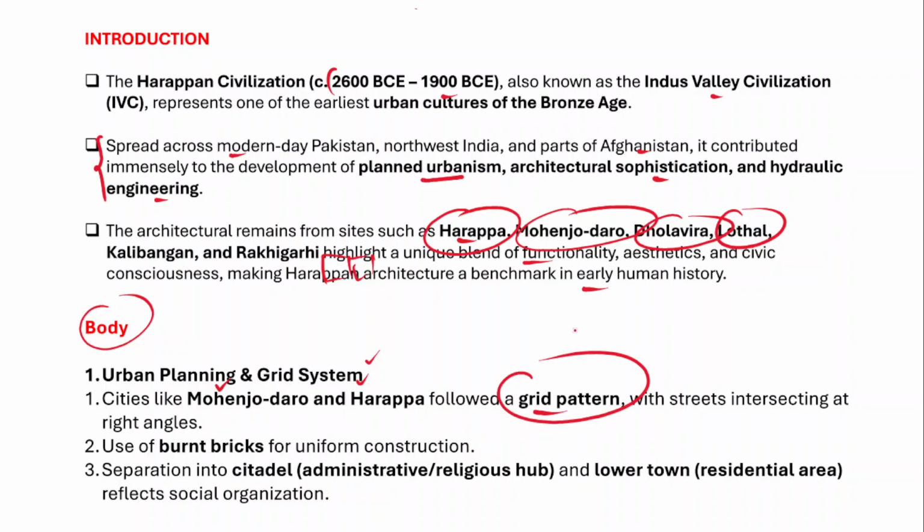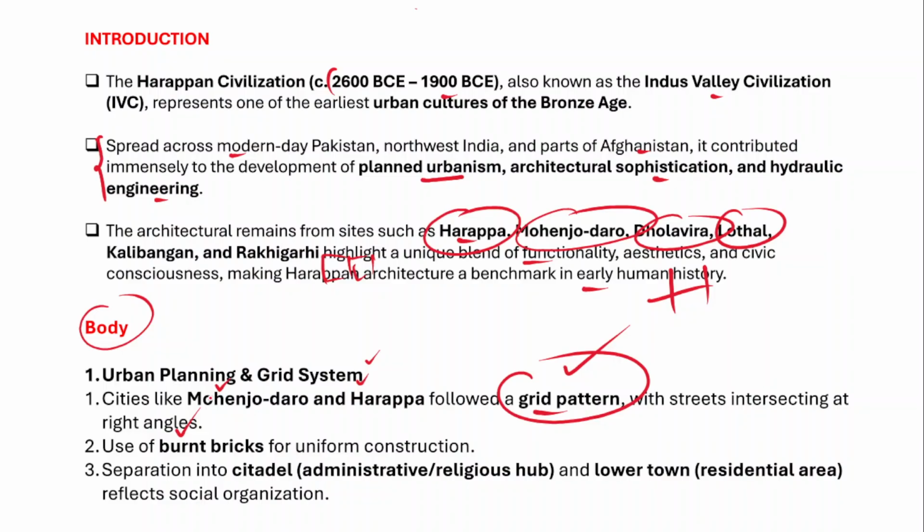And in this grid pattern, the streets cut across each other at right angles, therefore they are very well planned cities. And in fact, they used burnt bricks for uniform construction. There are other contemporary civilizations also, but Harappans were the first to use this burnt brick. So therefore it is a great achievement on the part of the people of the Harappan civilization.